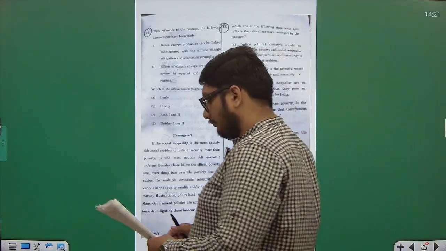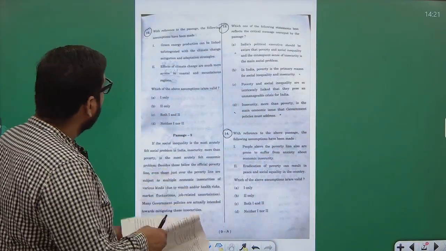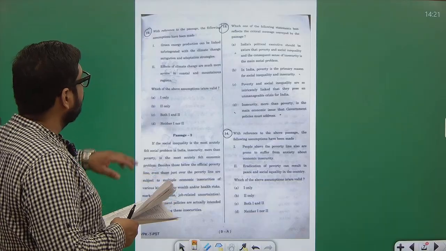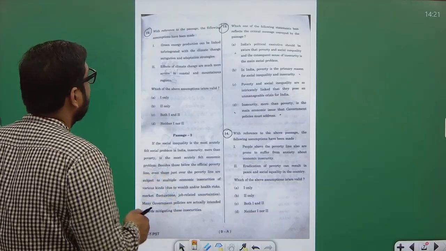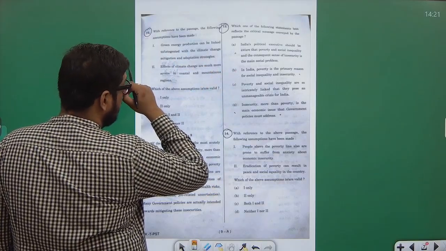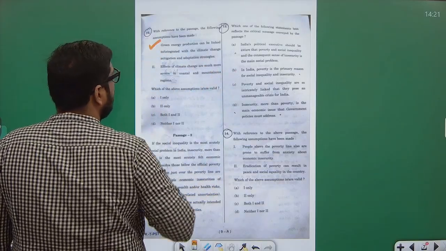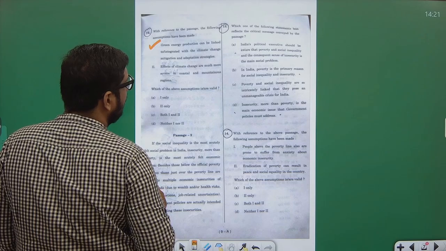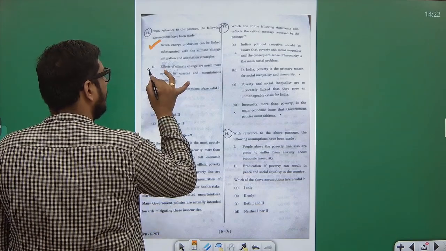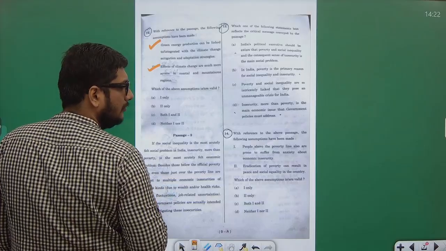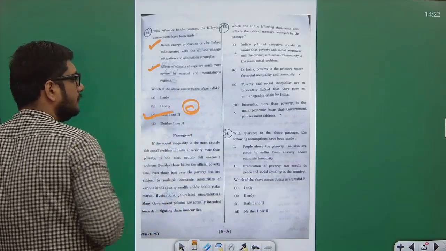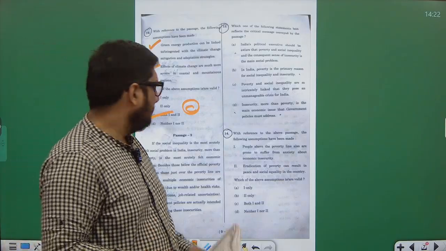Next. Question number 12. Which of the following assumptions are valid? Green energy production can be linked to, integrated with, the climate change mitigation and adaptation strategies. Yes. Effects of climate change are much more severe in coastal and mountainous regions. That is also correct. So that means C is the correct answer. Okay. Next.